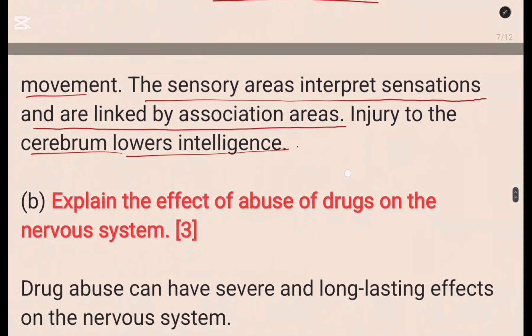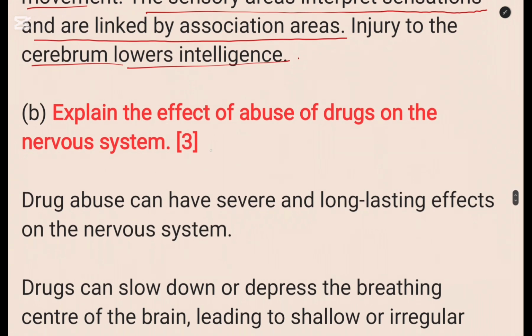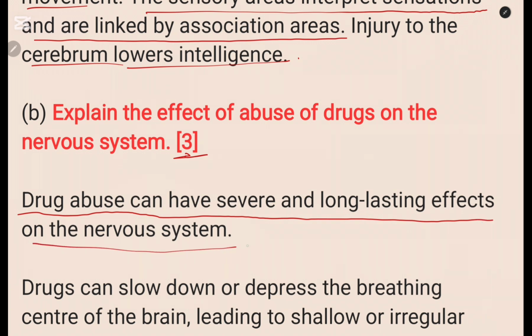Question B of 4, explain the effect of abuse of drugs on the nervous system. 3 marks. Explain the effect of abuse of drugs on the nervous system. So you can write, drug abuse can have severe and long-lasting effects on the nervous system.